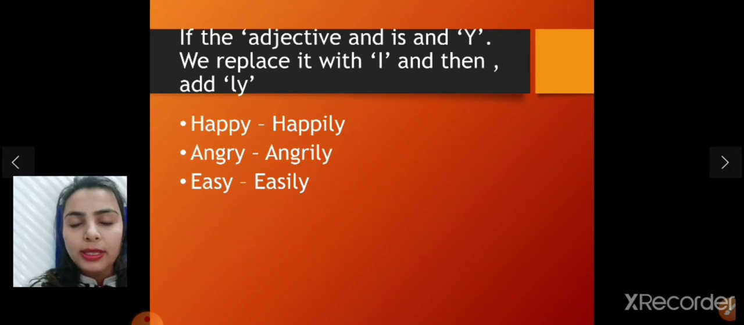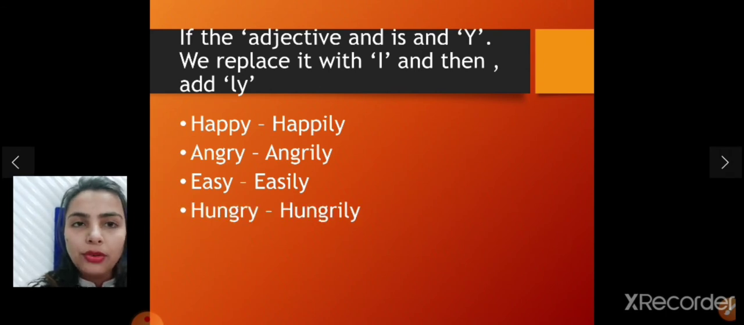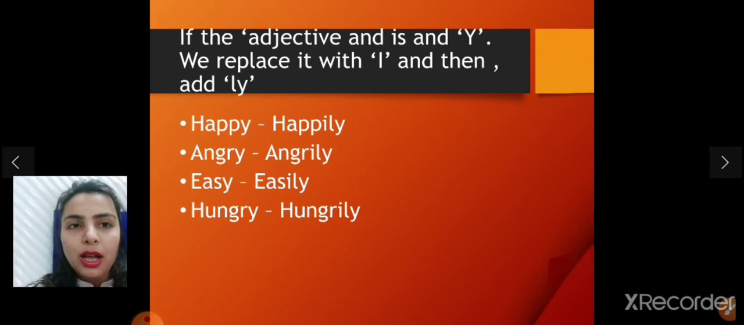Next is easy. We replace the Y with I and join ly. Then it becomes easily. Next is hungry. Here again we replace the Y with I and also add ly. Then it becomes hungrily.